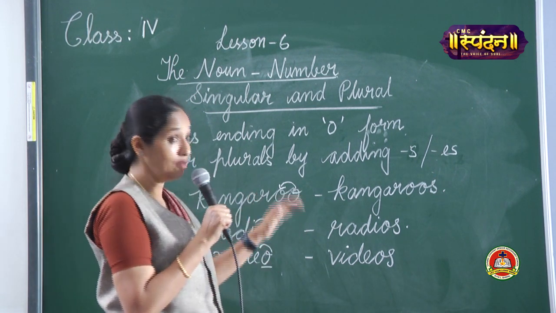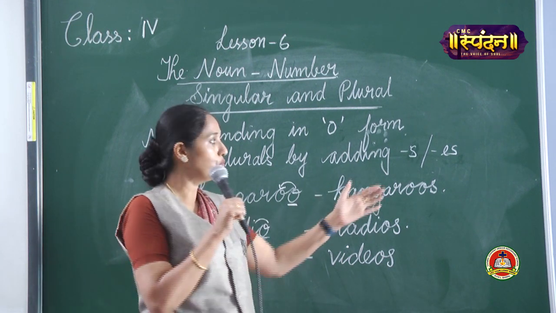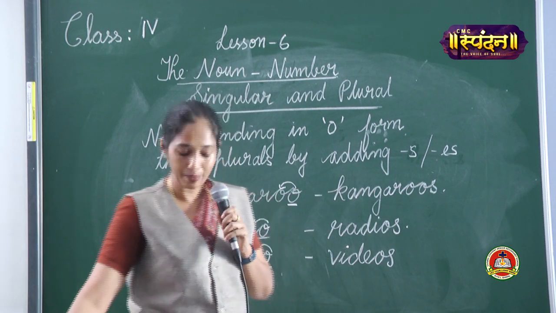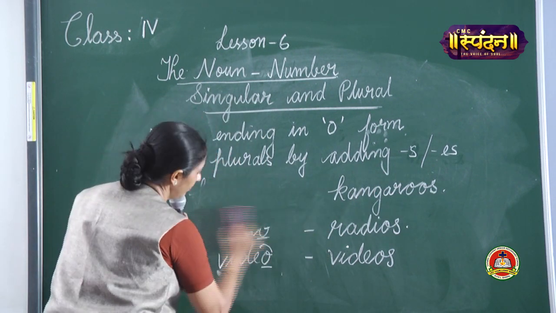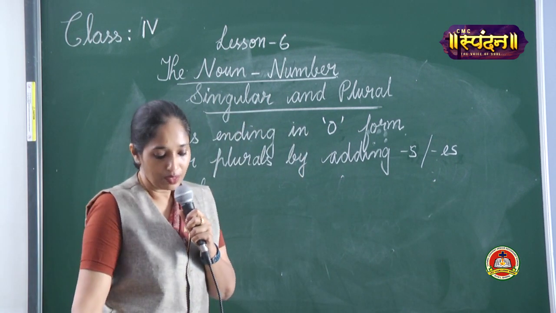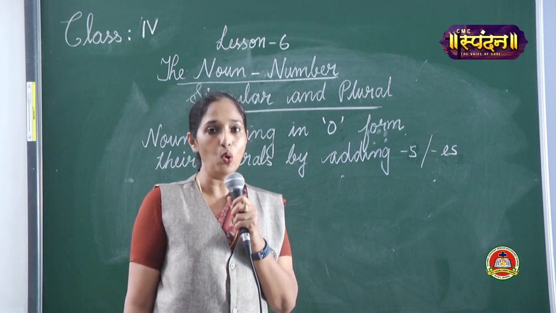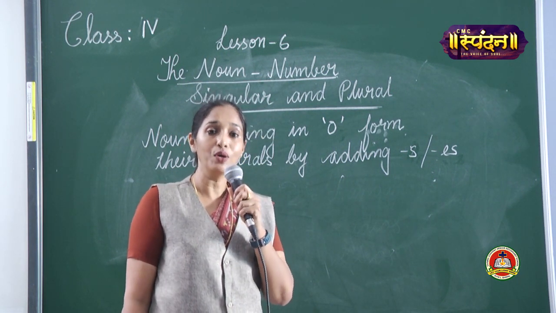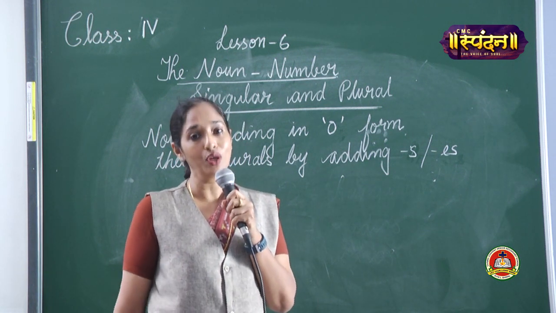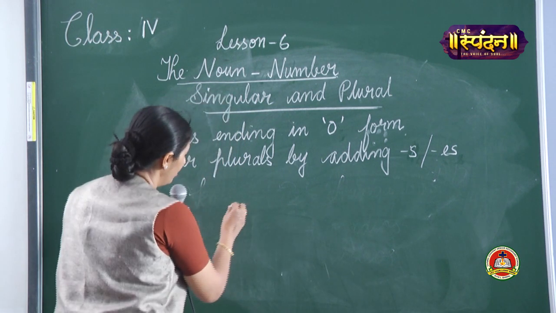Now, again, more words are there that end in O, and with some words we add ES. So let's see. We are going to have a look at the words that end in O and where we are going to add ES to form the plural, and we are going to learn what is the reason behind that.